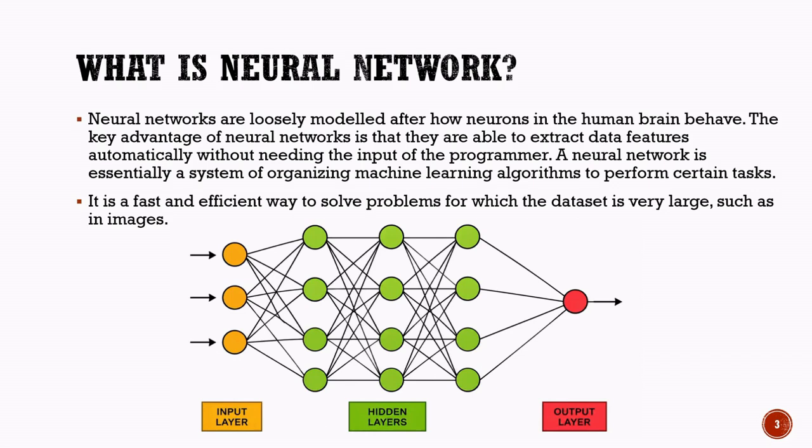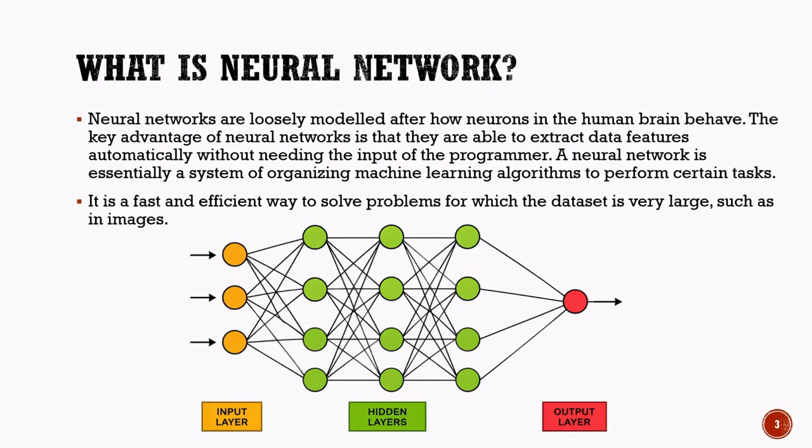As shown in the diagram, a neural network consists of three main parts: the input layer, which receives data, the hidden layers, which process the information, and the output layer, which produces the final result. In the next section, we will learn how these different layers work together to help artificial intelligence systems make intelligent decisions.